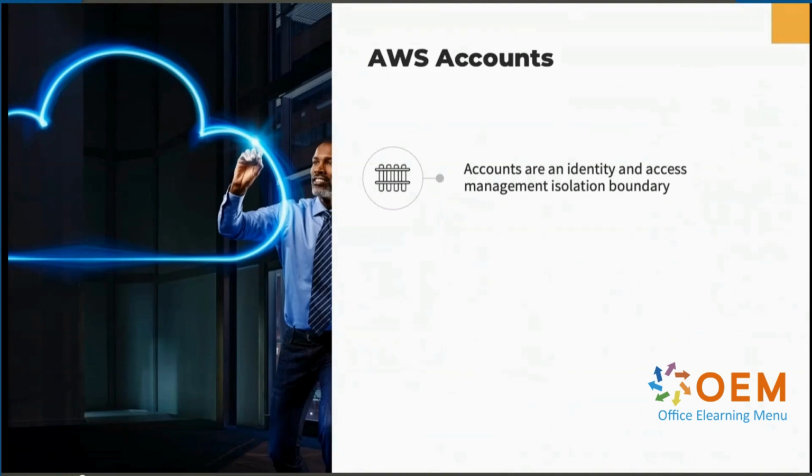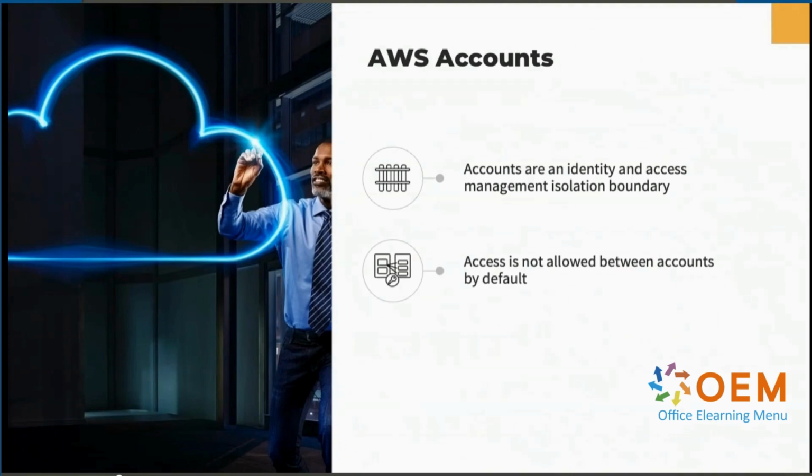But your account is more than just an identity. It also encompasses all the AWS resources, data, and access management policies that are associated with that identity. For example, your account may have an AWS S3 bucket and data, as well as policies for how others can access that bucket and that data. By default, accounts are permission isolated, meaning other accounts don't have access to your account's resources and data unless you explicitly grant permission through policies.